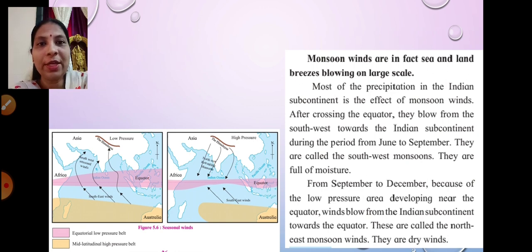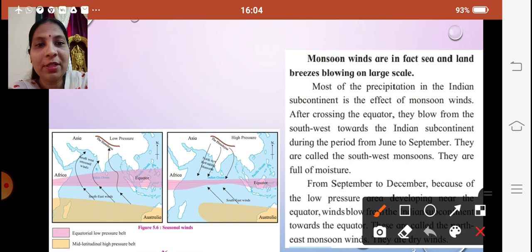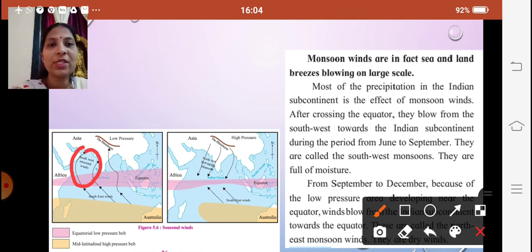So you will see it over here, children. They blow from the southwest. Yes, you get the southwest seasonal winds. You can see it over here. They blow from the southwest towards the Indian subcontinent in the months of June to September, and they are called southwest monsoons. What are they called? Southwest monsoons, and they are full of moisture.